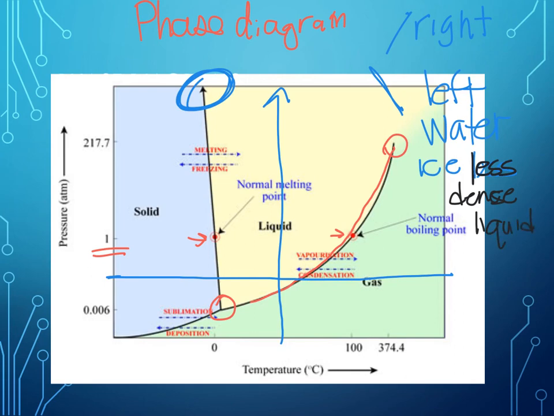When a phase diagram includes the left-leaning solid-liquid line, it is indicating that it has a less dense solid than liquid. Therefore, the majority of the substances that we experience have a right lean on their phase diagram. So you'll be able to determine the density that way.